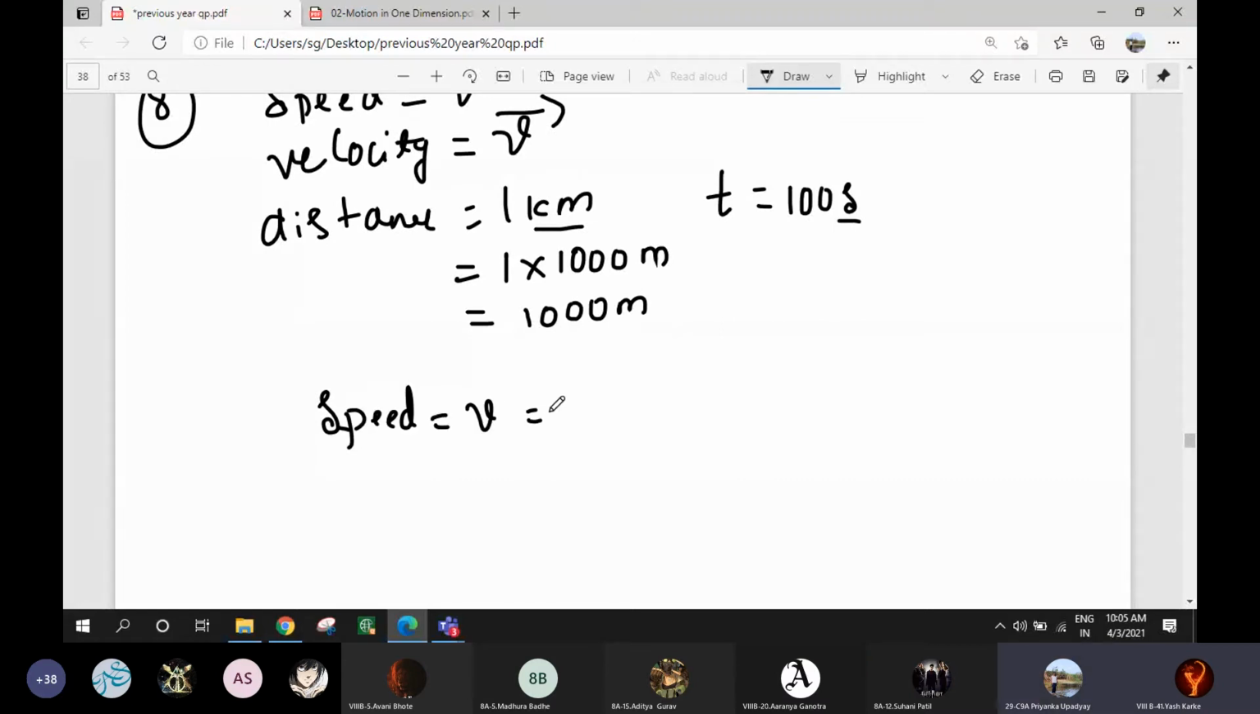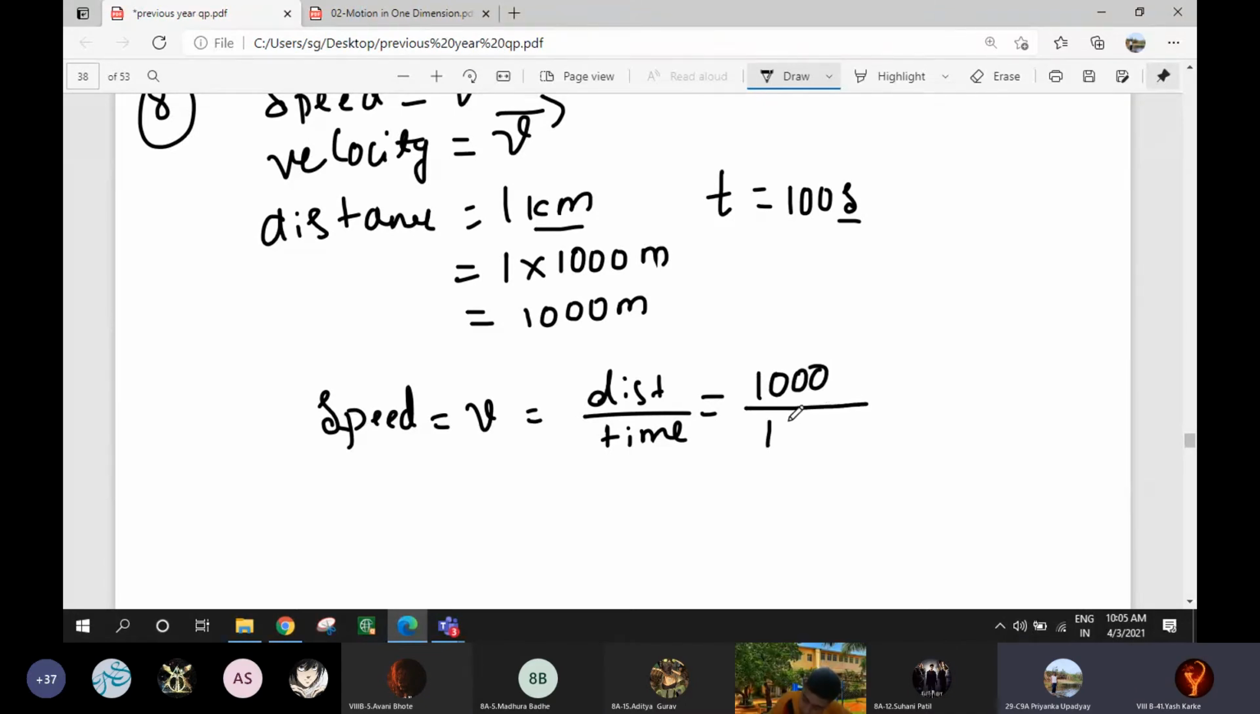Speed v is equal to distance divided by time. How much is the distance? 1000 meter. Divided by what is the time? 100 seconds. Cancel. 10 meter per second. Now what is asked? Velocity is asked.